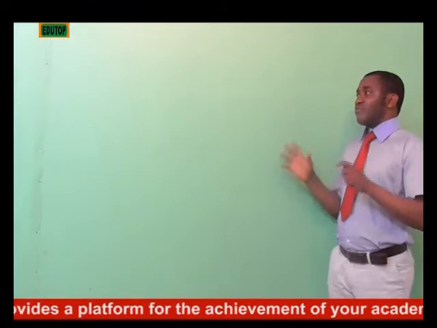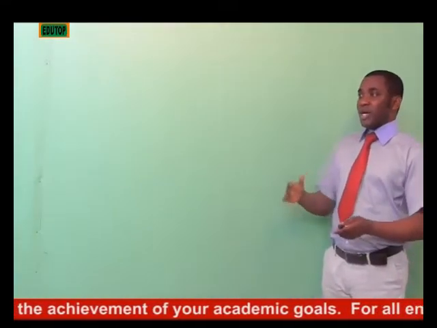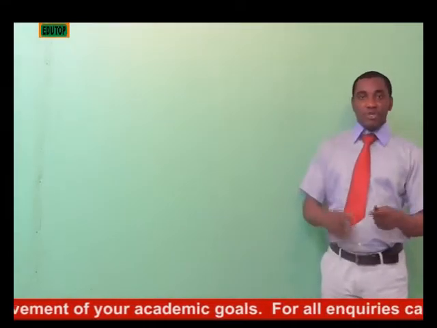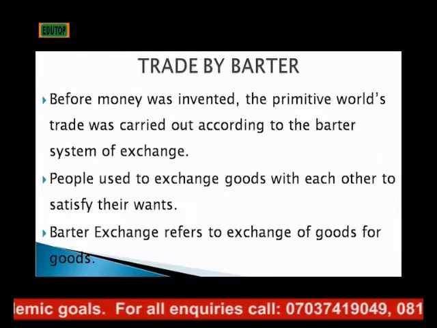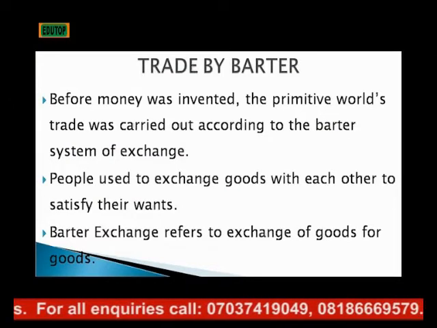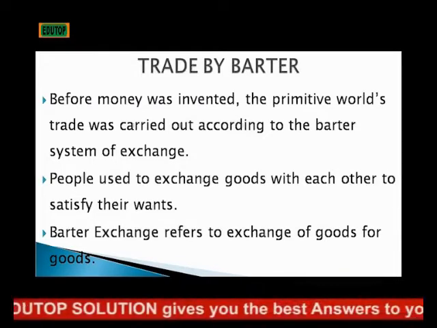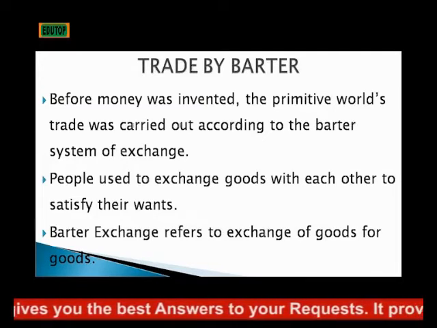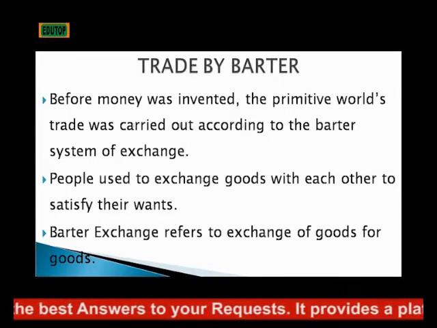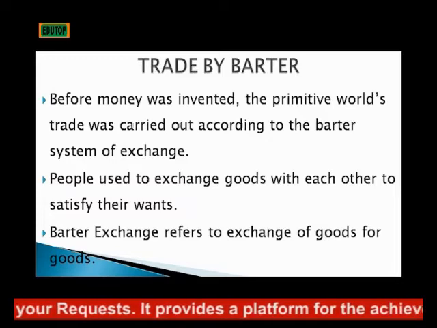But before the advent of money, before we started using money, there was a kind of trade activity going on called trade by barter. Trade by barter is a primitive method of economic transaction carried out with the exchange of goods for goods and services for services. People used to exchange goods with others in order to satisfy their wants. Barter system refers to exchange of goods for goods and services for services.